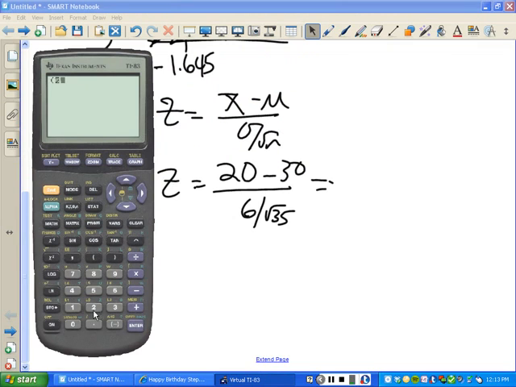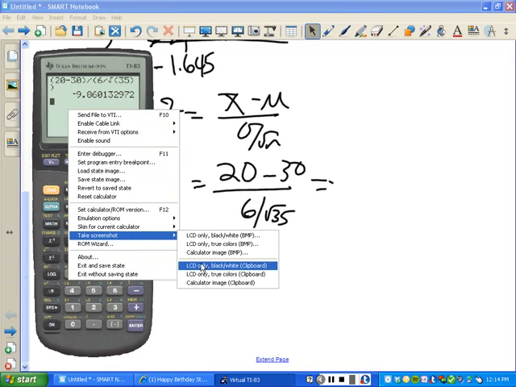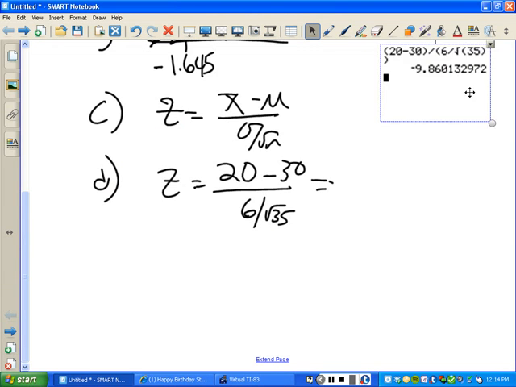Open parentheses, 20 minus 30, divided by 6 over the square root of 35. Okay. And the answer I get there is negative 9.86. So this is negative 9.86.